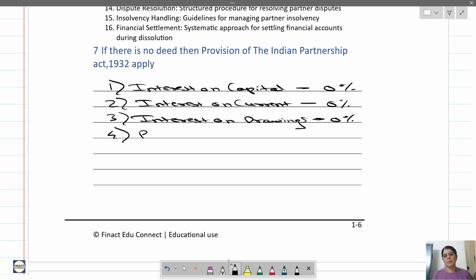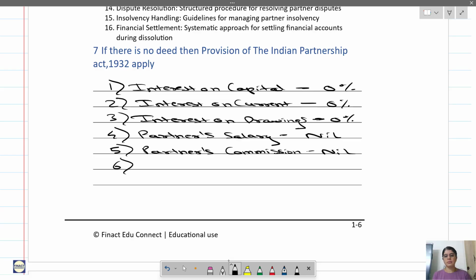Then partner's salary, if there is no provision in the deed and partners are disputing, then nil, that is 0. Then partner's commission, nil.